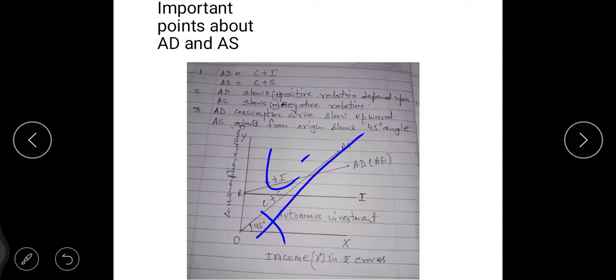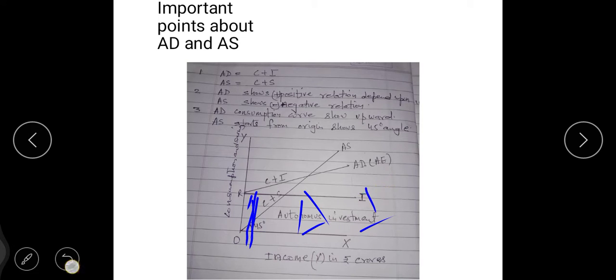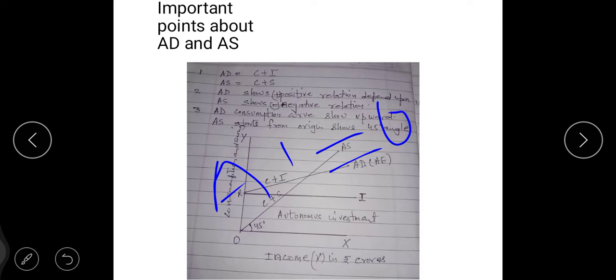Right? Now in aggregate demand we have studied about the autonomous investment. This is your autonomous investment, AI. AI means autonomous investment, which means zero level of income.